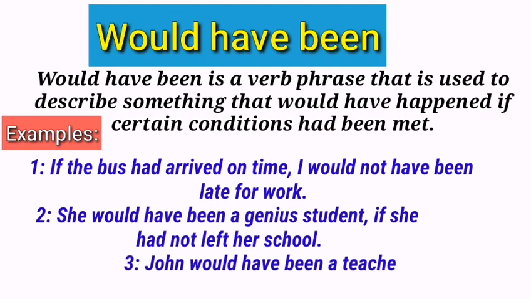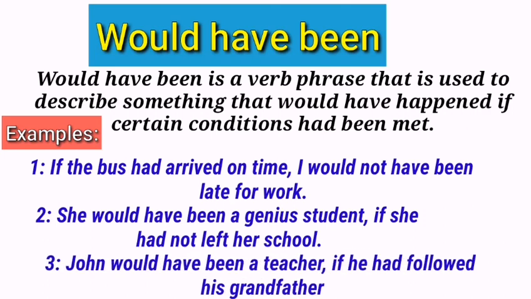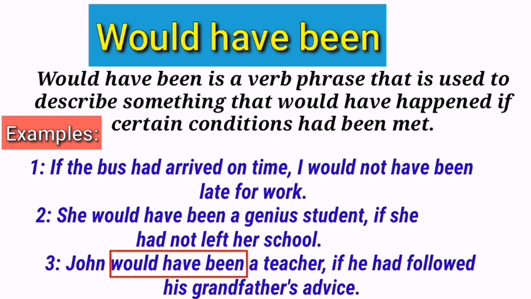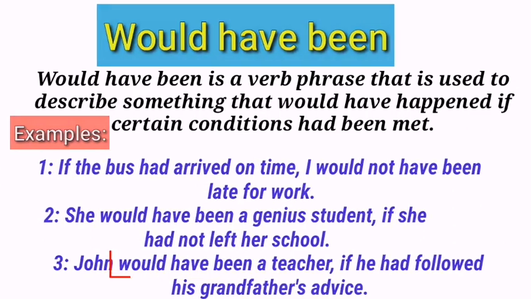John would have been a teacher, if he had followed his grandfather's advice. Observe this last example, the structure would have been is used to talk about a condition. Basically, it means that in the past, John would have been a teacher, on this condition, if he had followed the advice of his grandfather. Now let's learn should have been.